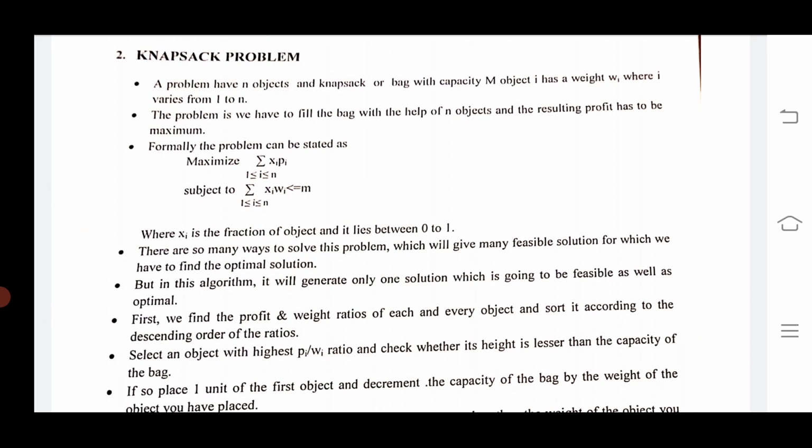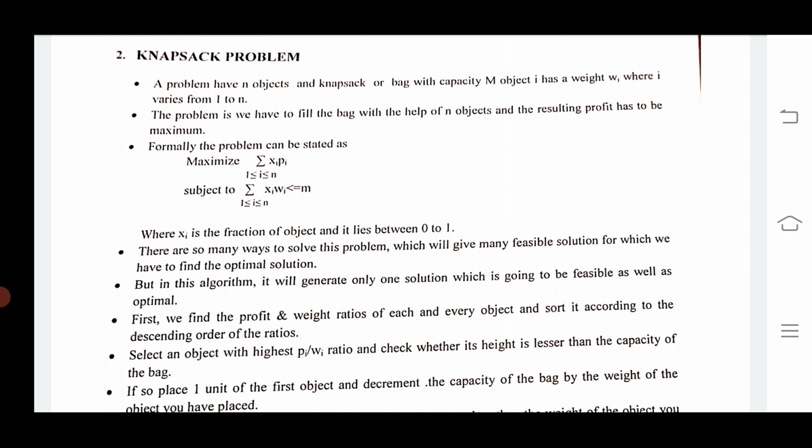So there are many ways to solve the knapsack problem, which will give many feasible solutions. What is a feasible solution? Any subset that satisfies these conditions. Among them we have to find the optimal solution.